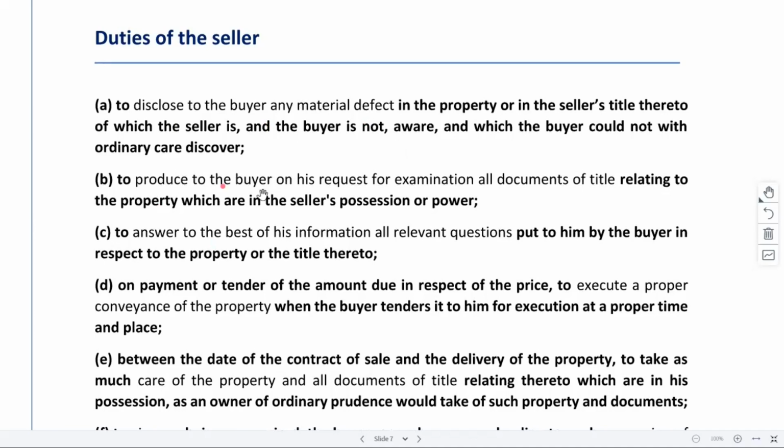Secondly, to produce to the buyer, on the request of the buyer, for examination all documents of title relating to the property. Like before buying property, people would usually go to a lawyer and get the documents verified, right? They would go and tell, hey, please check if all the documents are proper or not. Can I proceed with this transaction or not, right? So apart from doing that, they would also ask for various certified copies.